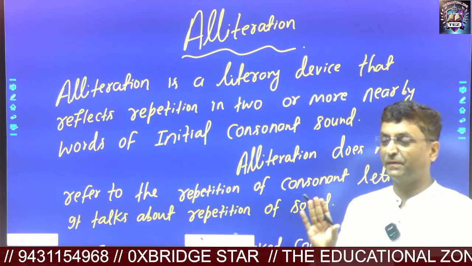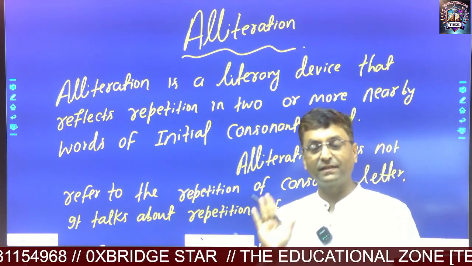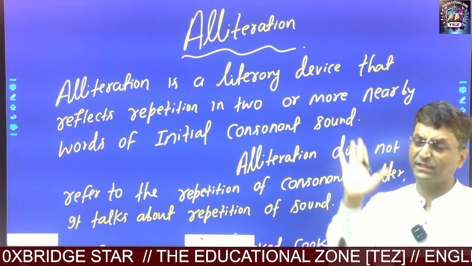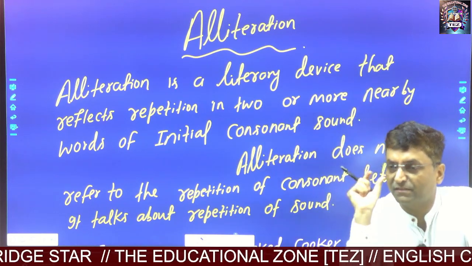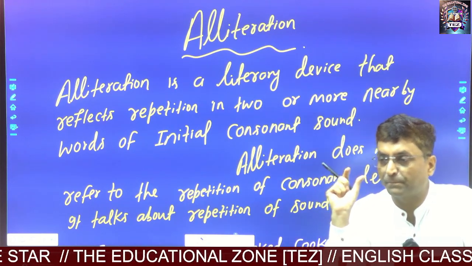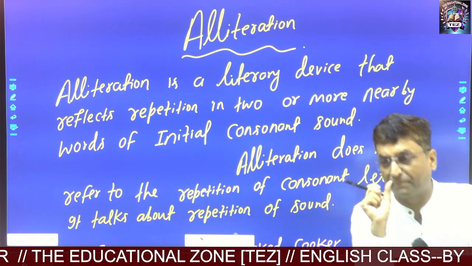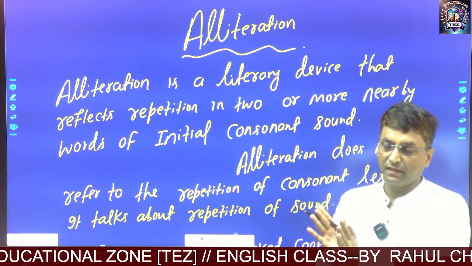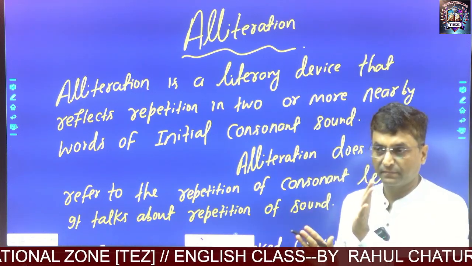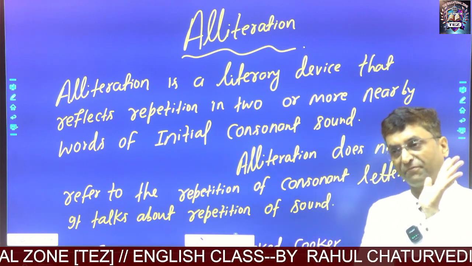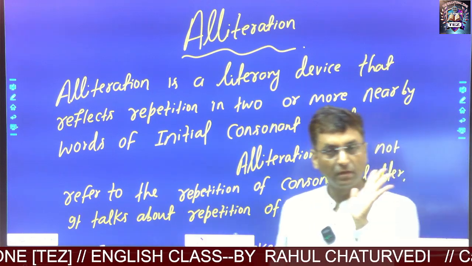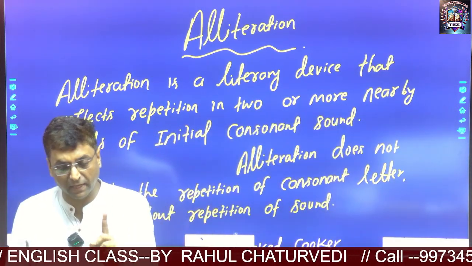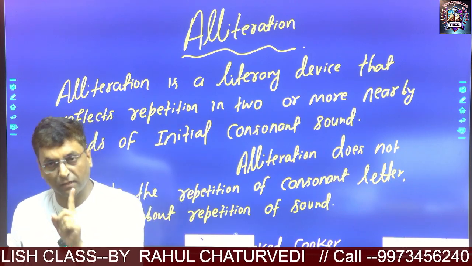Actually, the figure of speech which we are going to study today is alliteration. What is alliteration? Just to contemplate about that, what is alliteration? Actually, alliteration is a type of figure of speech. It is a literary device that reflects repetition in two or more nearby words of initial consonant